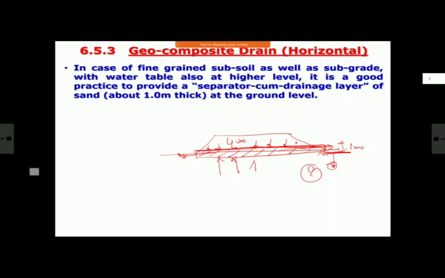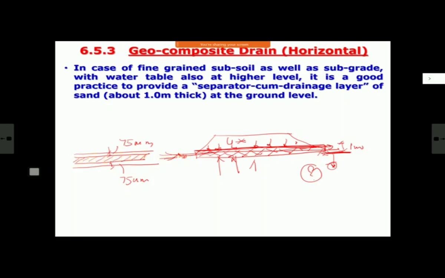Nowadays, the problem is that availability of sand is very difficult. Getting good sand at 1 meter thick, either it is very costly or due to environmental restrictions, you don't get the sand. So as a replacement of this, this was a ground improvement measure. As a replacement, rather than 1 meter sand, you can just put 75 mm thick sand only at bottom and 75 mm thick sand at top. So total 150 mm, and here you can put this geocomposite drain at this place.